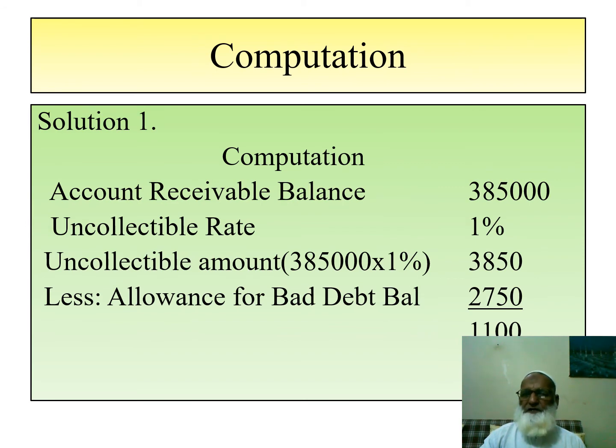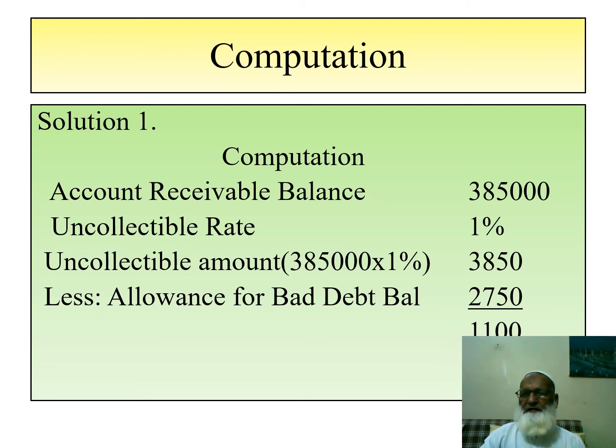In this slide we are going to compute the allowance for bad debt for this year. Accounts receivable balance is 385,000. How do we get 385,000? If you remember, we have an opening balance of 275,000 plus 600,000 as total credit sales for this year.